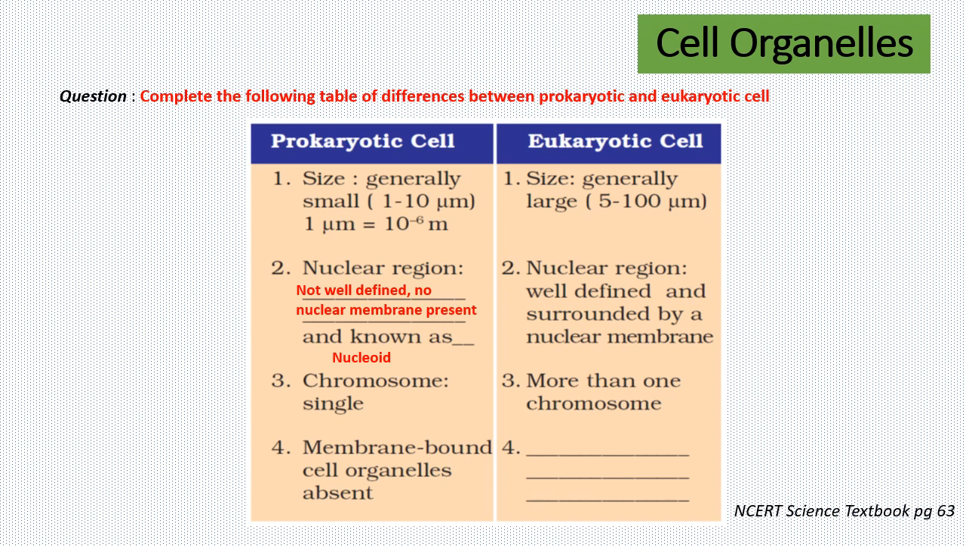double layered nuclear membrane. In prokaryotic cell, only a single chromosome is present, whereas in eukaryotic cell, more than one chromosome is present. If you may remember, humans contain 46 chromosomes. The membrane-bound cell organelles are absent in prokaryotic cell, whereas these membrane-bound cell organelles such as mitochondria, chloroplast, Golgi complex are present in the eukaryotic cell.